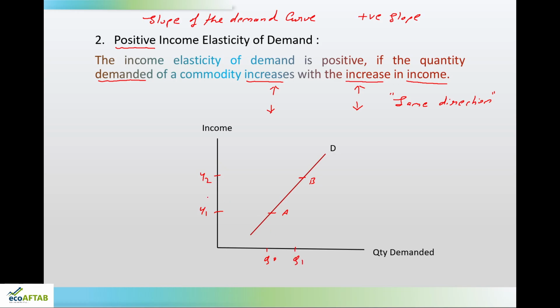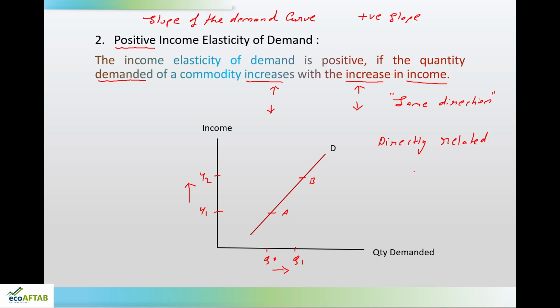So, what is happening over here? An increase in income is leading to an increase in quantity demanded. So, both the variables, income and quantity demanded, are moving in the same direction, that is they are directly related to each other. Directly related. So, such a situation is called as positive income elasticity of demand.